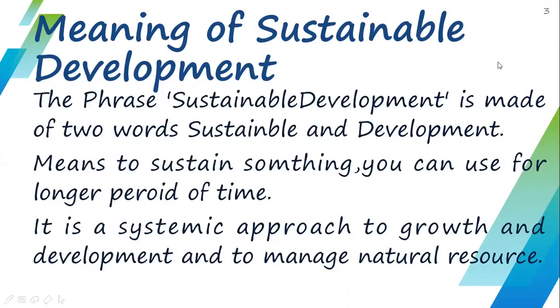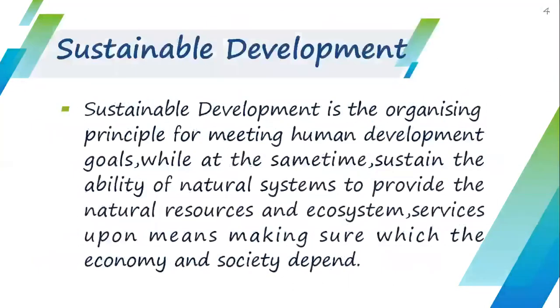There are many definitions given for sustainable development. Now we will study them one by one. The first one is a simple definition: sustainable development is the organizing principle of meeting human development, meaning the development humans are doing, while at the same time sustaining the ability of natural resources.